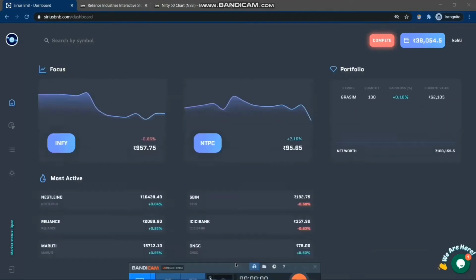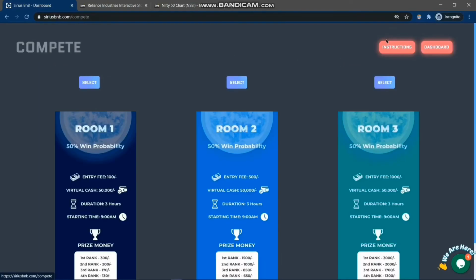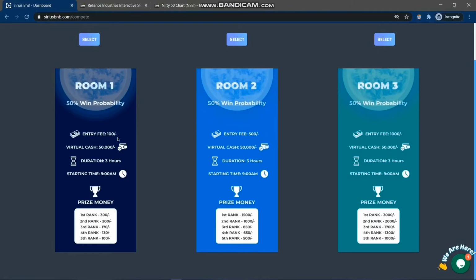Now if we check the dashboard, every information is here. My portfolio, the total money I have in my account, and the information is refreshed. Now if I go to this section, I can see all the rooms here. What are the entry fees, what are the winning possibilities, and how much each rank holder will be able to win.